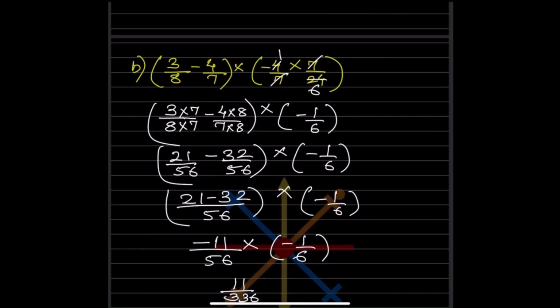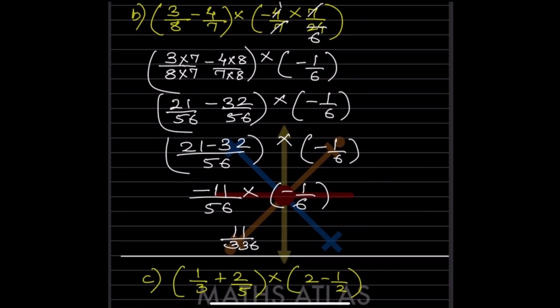Now look at here. This is the question given. You can write this question again. I just simplified over here. So now see here, this is minus over here. The LCM for this is 56. So 8 7s are 56, 7 8s are 56. So this is multiplied by 7. This is multiplied by 8. So here multiplied by, this will be 4 1s are 4, 6s are 24, and this 7 and 7 gets cancelled. That is going to be -1 by 6. So this is going to be 21 by 56 and this is going to be 32 by 56. And this is going to be the 1 by 6.